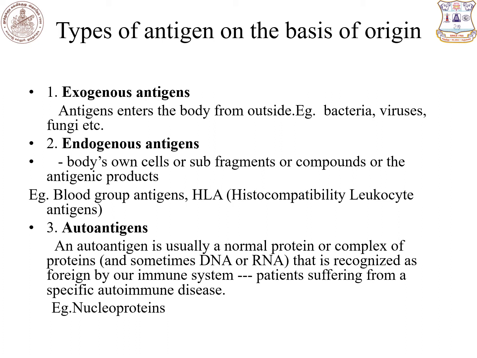Autoantigens. These antigens are normally proteins or complex proteins. Sometimes it may be DNA or RNA. This type of component is recognized as a foreign body by our own immune system. For example, in autoimmune disease, the patient's own protein acts as the foreign molecule. For example, nucleoproteins in some of the genetic disorders.